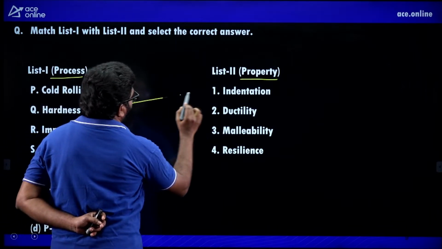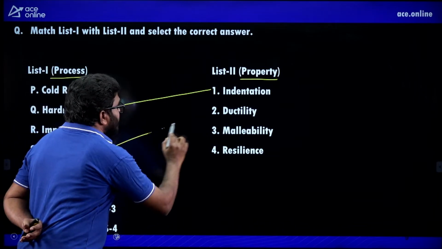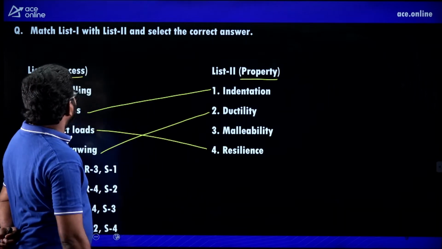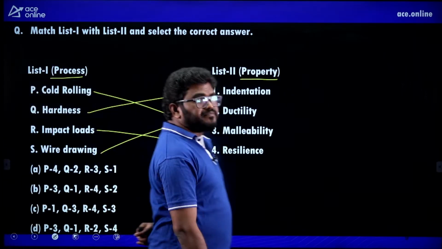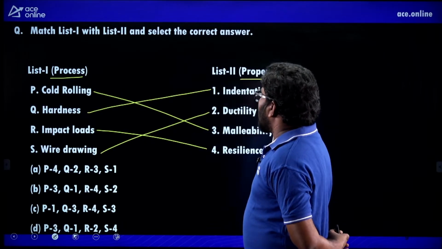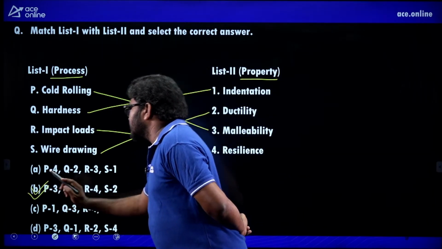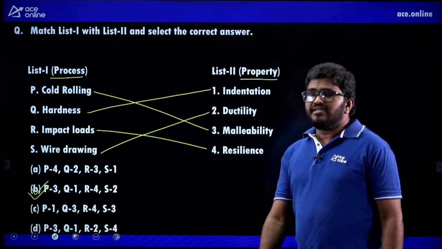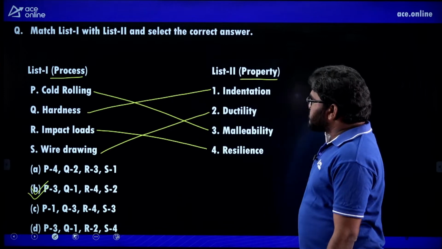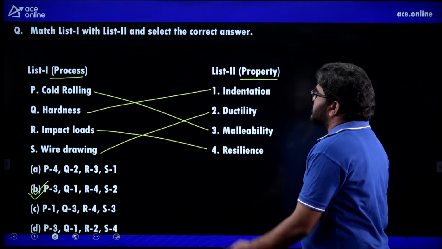Now listen carefully, if you match these things, hardness is related to indentation, Q is equal to 1. To do the wire drawing, ductility is required. Impact loads, resilience. So cold rolling is malleability. So P is 3, Q is 1, R is 4, S is 2. So B is the correct answer for this question. Now the next question.